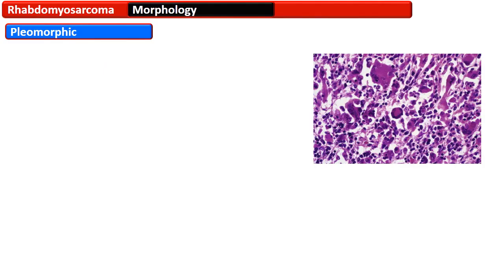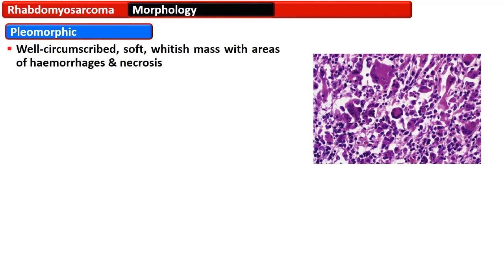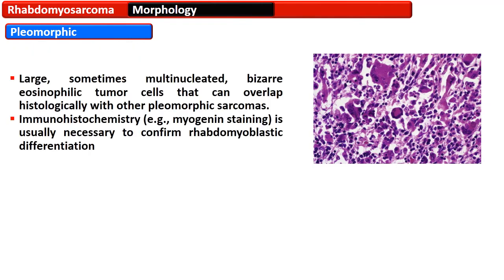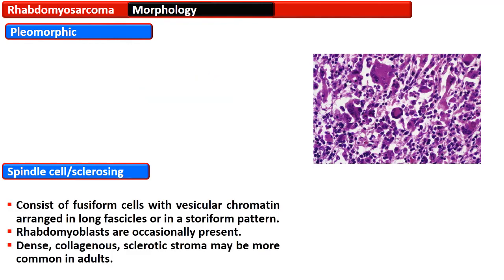The pleomorphic variety of rhabdomyosarcoma is characterized by a well-circumscribed, soft, whitish mass with areas of hemorrhage and necrosis. It is composed of multinucleated or large cells which are bizarre in shape and have eosinophilic cytoplasm, and they overlap with other features of pleomorphic sarcomas. Immunohistochemistry such as myogenin staining is necessary to confirm rhabdomyoblastic differentiation.